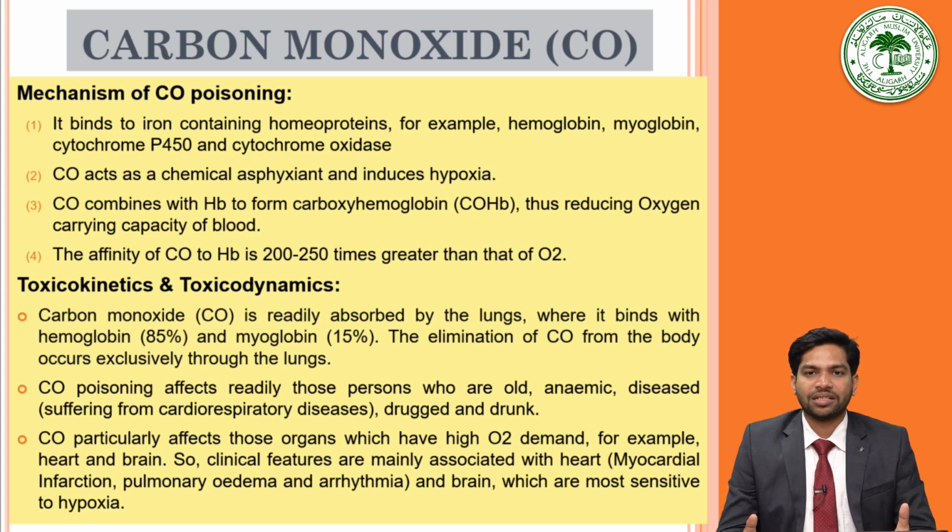Toxicokinetics and toxicodynamics of carbon monoxide are: carbon monoxide is readily absorbed by the lungs, where it binds with hemoglobin and myoglobin in the concentration of 85% and 15% respectively. The elimination of carbon monoxide from the body occurs exclusively through the lungs. Carbon monoxide poisoning affects readily those persons who are old, anemic, diseased, suffering from cardiorespiratory diseases, drugged and the drunks. Carbon monoxide particularly affects those organs which have high oxygen demands, for example, the heart and the brain.